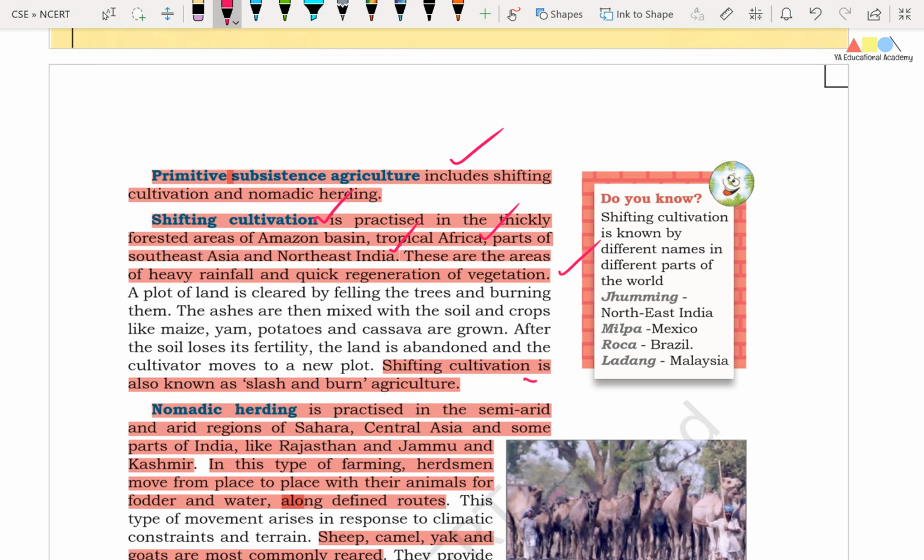Okay friends, shifting cultivation is also known as slash and burn agriculture, especially in India. Right friends, there are different terms for shifting cultivation across the world. So we will try to know them. Friends, shifting cultivation is known by different names in different parts of the world. So it is called jhuming in Northeast India, and in Mexico it is called milpa, and in Brazil it is called roca, and similarly in Malaysia it is called ladang.